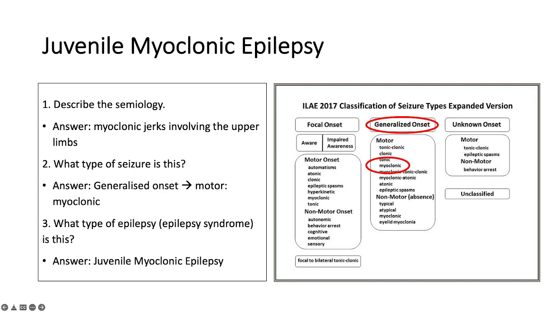The semiology includes myoclonic jerks, and the type of seizure is generalized onset, specifically myoclonic subtype, and the epilepsy syndrome will be juvenile myoclonic epilepsy because of juvenile onset and predominant myoclonic seizures in these patients.